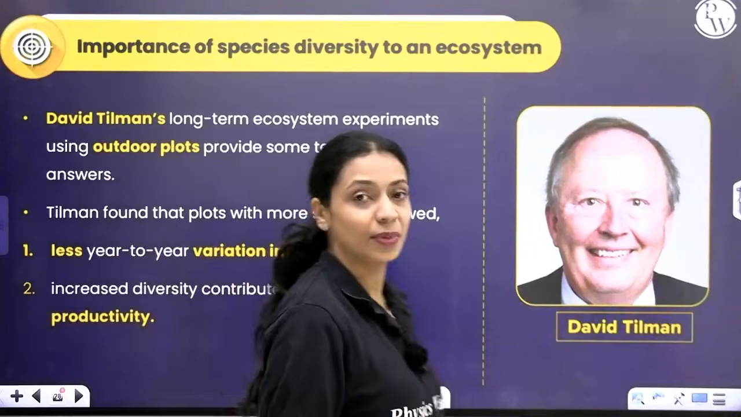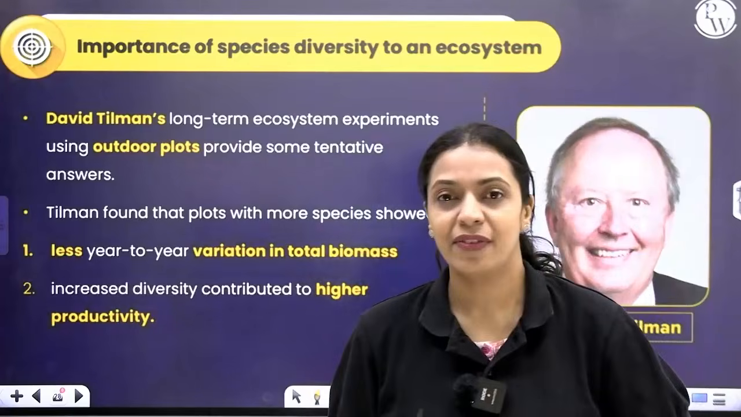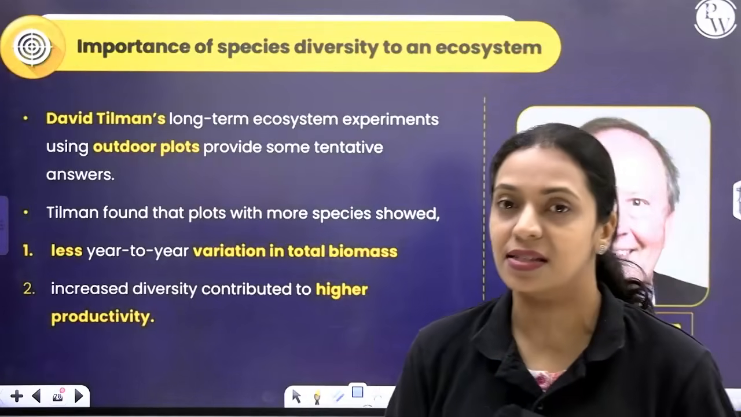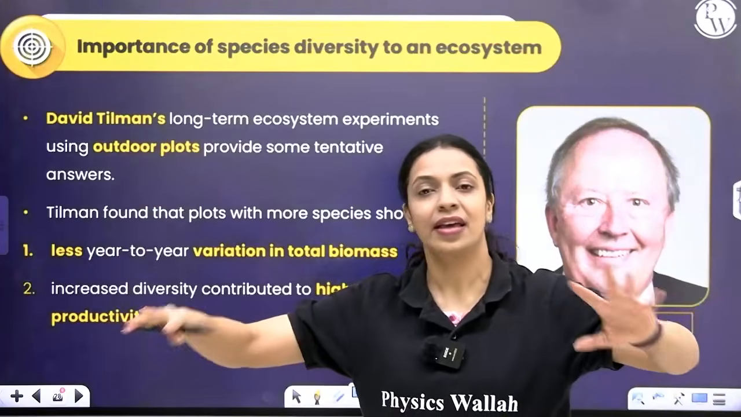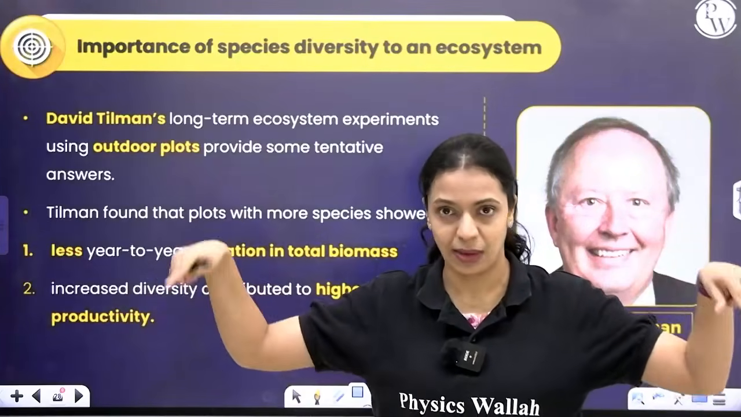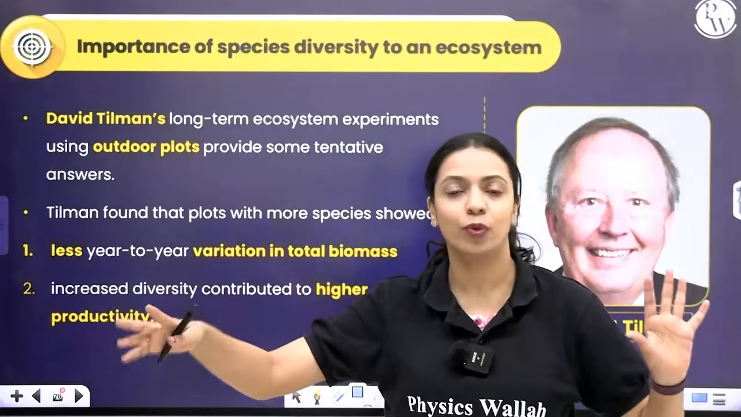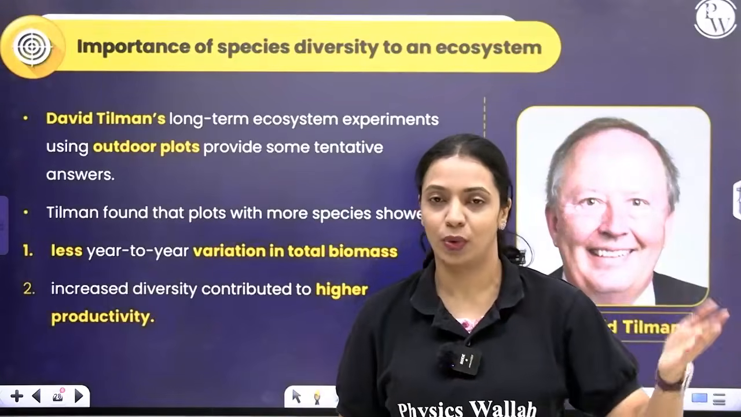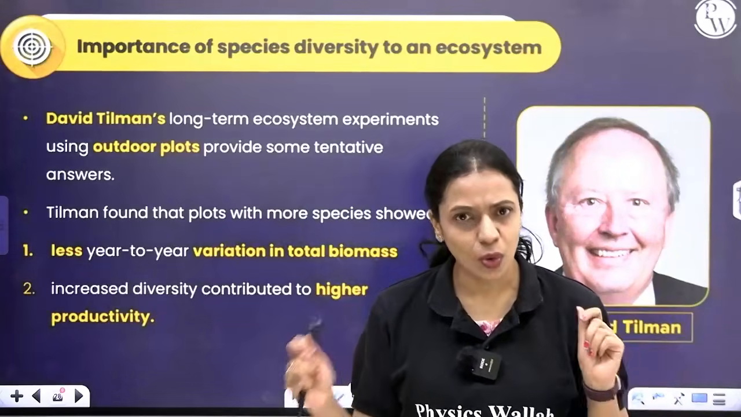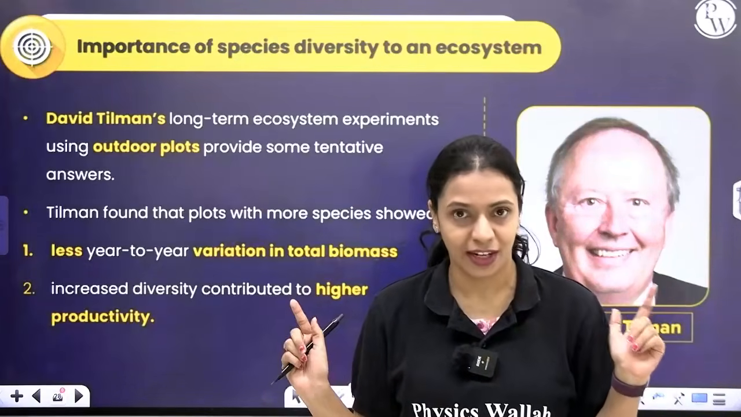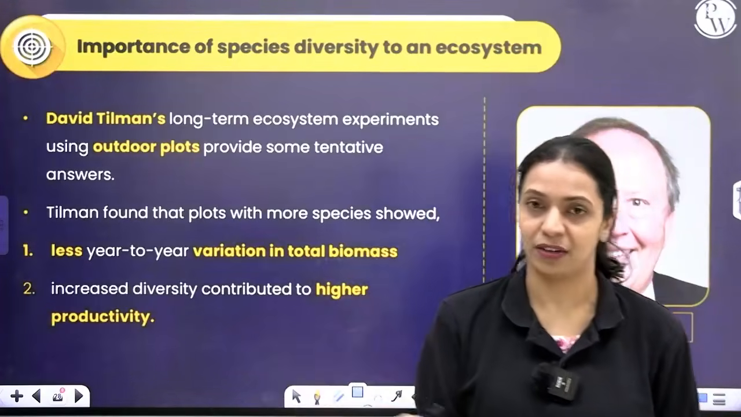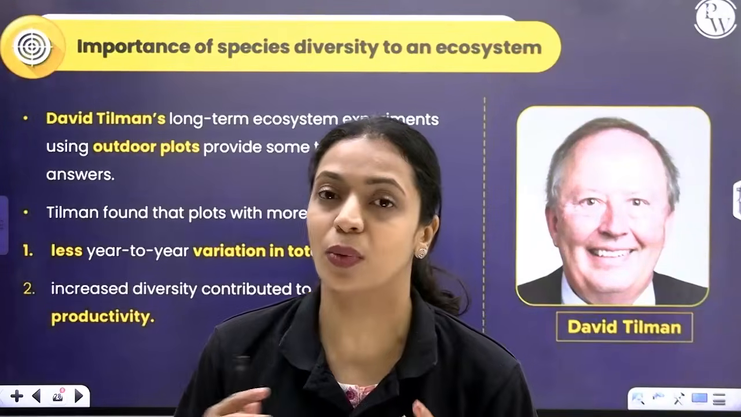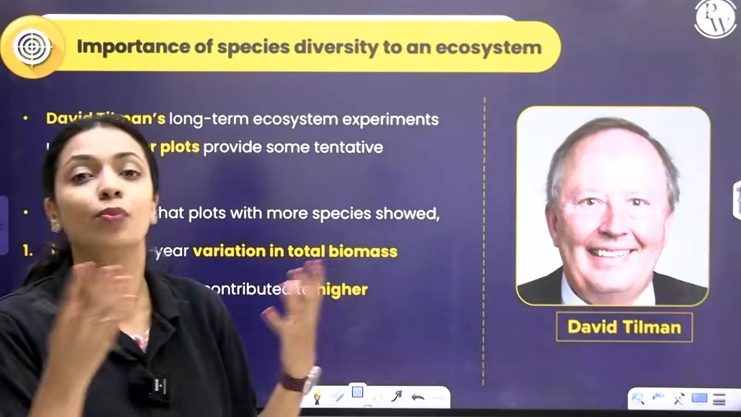We know about this from David Tilman's experiments. David Tilman conducted extensive experiments in outdoor plots. He took different areas, he considered different ecosystems with the same area, and then one of them would have more biodiversity, the other one would have less biodiversity. He just noticed year after year, is the productivity varying too much? Occasionally, if there is any disturbance, which one is able to handle it better? And eventually he concluded that the ones with more species were more stable.